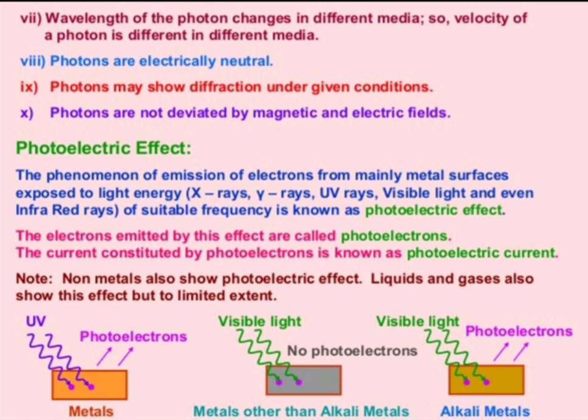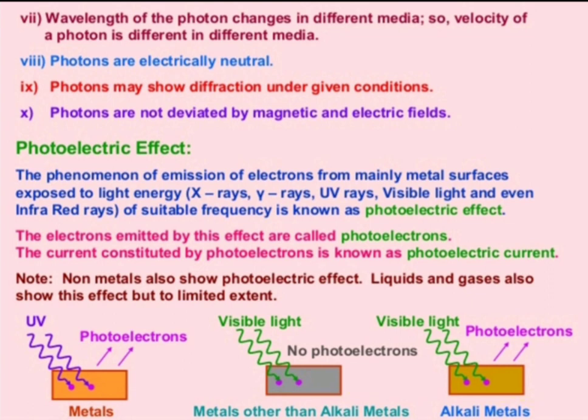The current constituted by photoelectrons is known as photoelectric current. Non-metals also show the photoelectric effect in liquids and gases, but this effect is very limited. When there are alkali metals, the photoelectric effect is present, but when metals other than alkali metals are taken, there is no photoelectron emission.